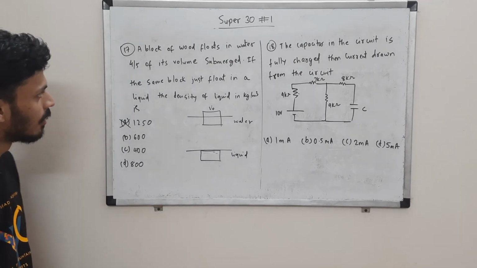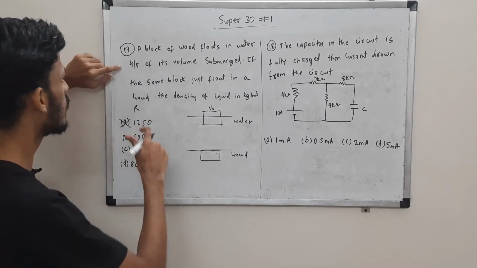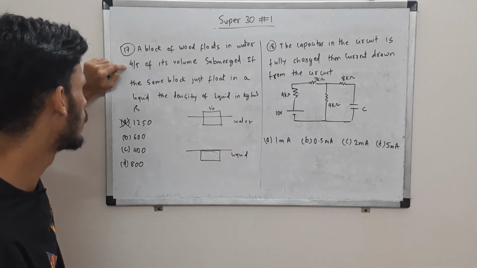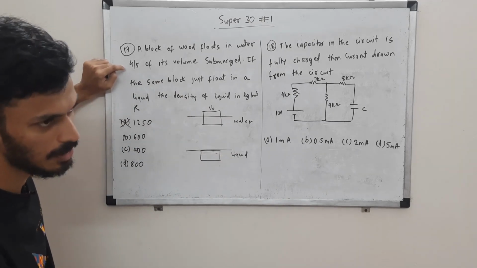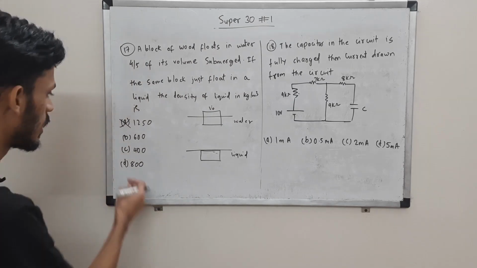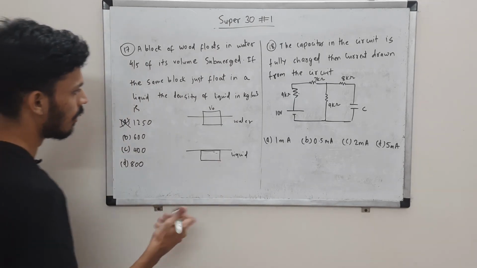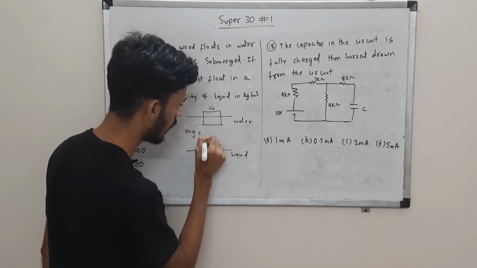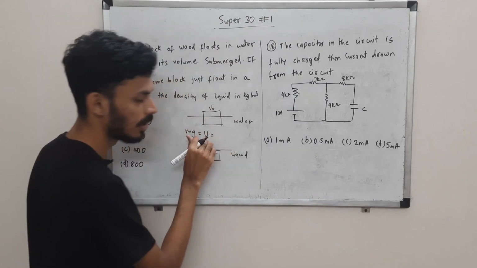Okay, actually the shortcut way of doing this is 4/5 times the density of water. So 4/5 of 1000, that will be 200 into 4, so 800. Or we'll do it by the actual concept. So here mg, your weight in the downward direction, is supported by the upthrust.